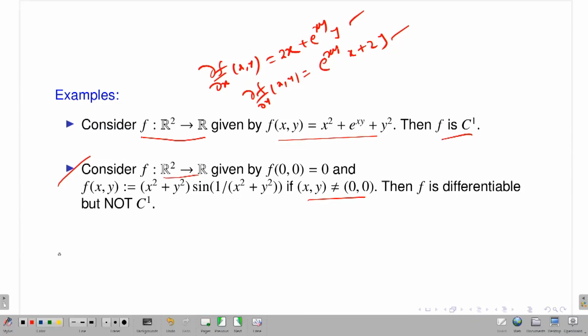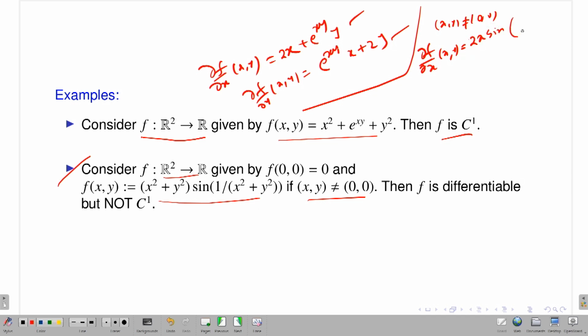First of all, if (x,y) is non-zero, I am just writing it here. Then what will happen? del f del x at the point (x,y): you just perform the derivative keeping the y variable constant. This is the expression of your function. You just think of y as a constant and take the derivative with respect to x. Then this is 2x times sine of 1 by (x square plus y square).